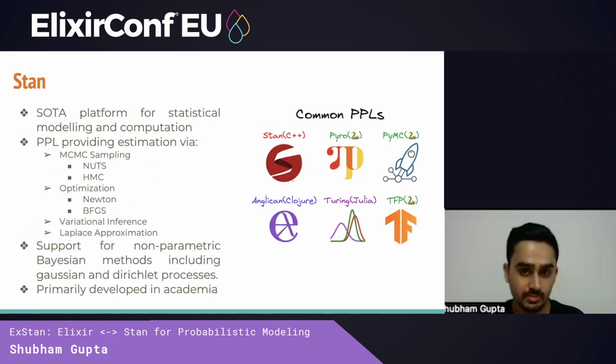So Stan is a probabilistic programming language that helps implement the Bayesian workflow. It's a state-of-the-art platform for statistical modeling and computation. It primarily provides estimates through MCMC sampling via NUTS. It also has support for optimization algorithms using Newton optimization and BFGS optimization. And finally, it also implements variational inference and Laplace approximation, which are generally used when the model is more complex.